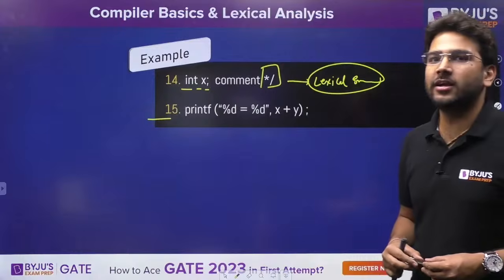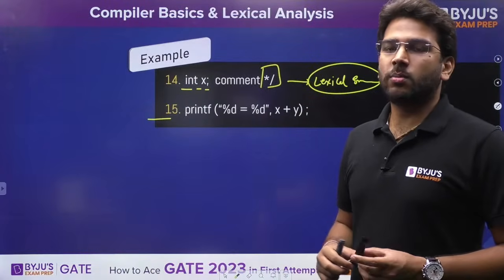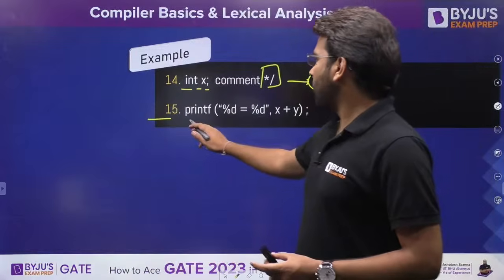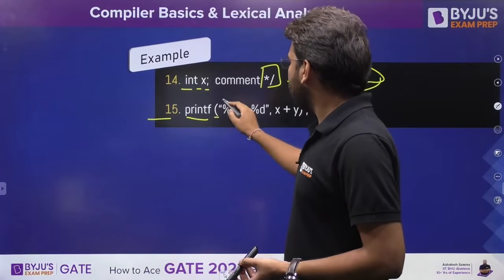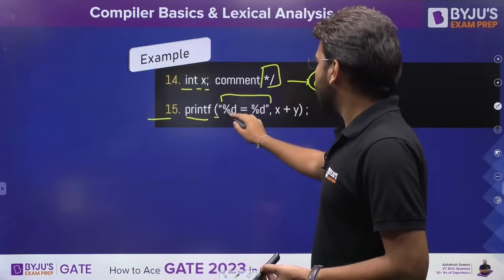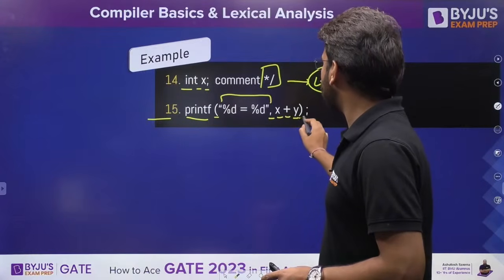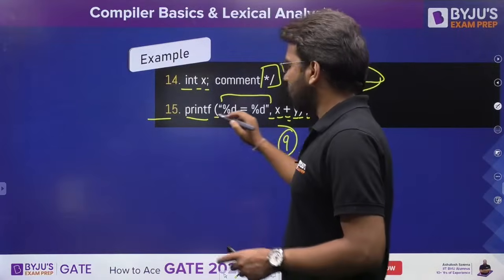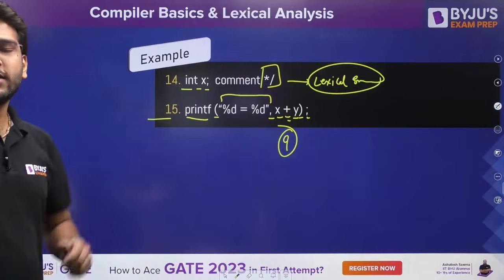14th we have the lexical error. What about this one, last one? So here we have printf, printf is your identifier. Then here we have a string literal, so we will consider it as a literal because here we have double quotes. So this we are going to consider as a single token. Then we have this one, this one, this one. So 1, 2, 3, 4, 5, 6, 7, 8, 9. 9 tokens are there. Is it clear?